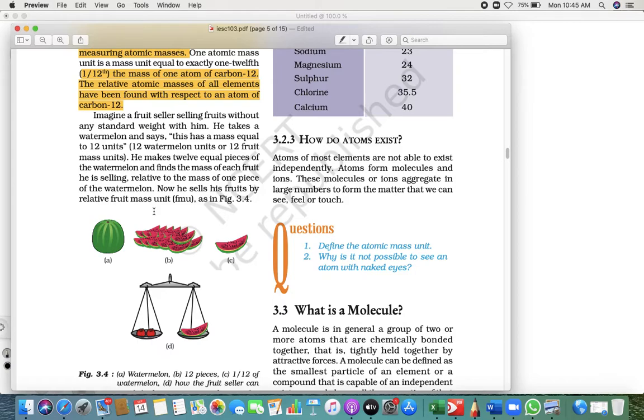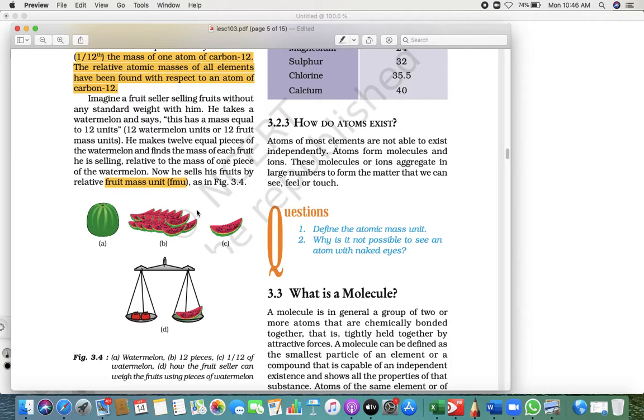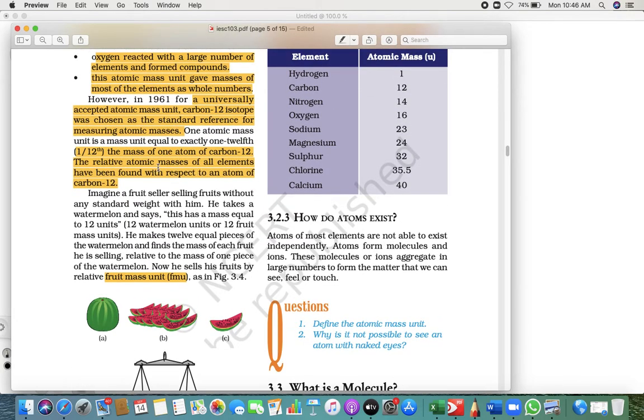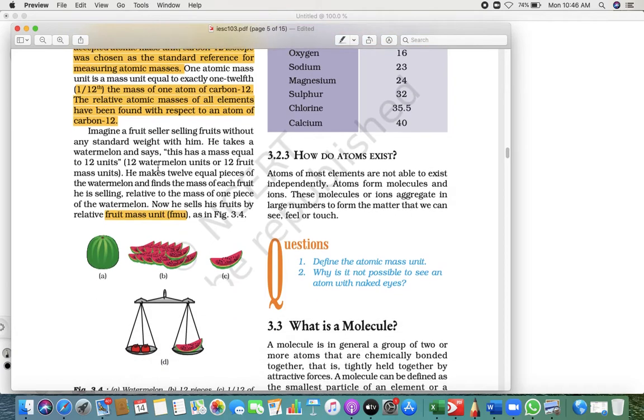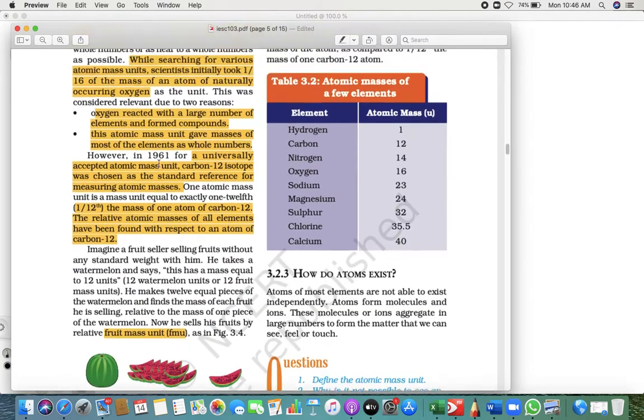So whenever you have to compare fruits, they put one piece of one watermelon, then pieces of two watermelons, and that is how they weigh it, and we call it a fruit mass unit, FMU. Just an example to make you understand the mass of one atom of carbon 12 isotope. That is how they keep on getting the atomic mass unit.